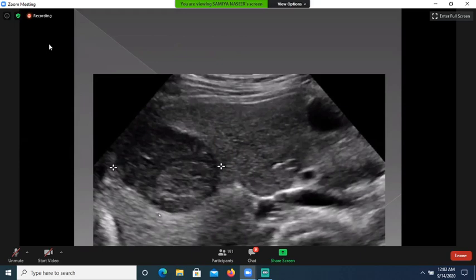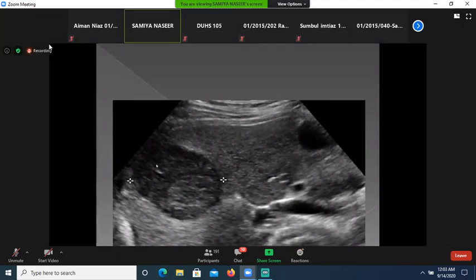Any solid mass in the liver is hepatoma until proven otherwise, especially if on the background of cirrhosis. So this is ultrasound liver demonstrating a solid hypoechoic mass.